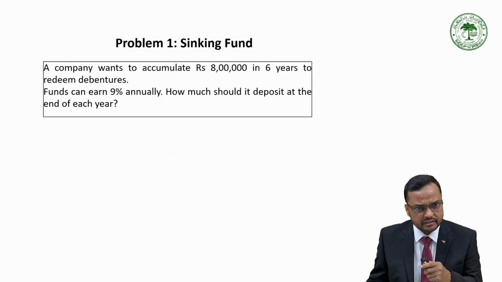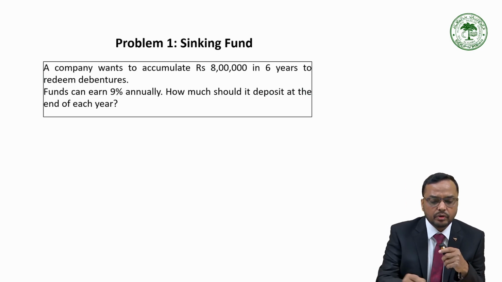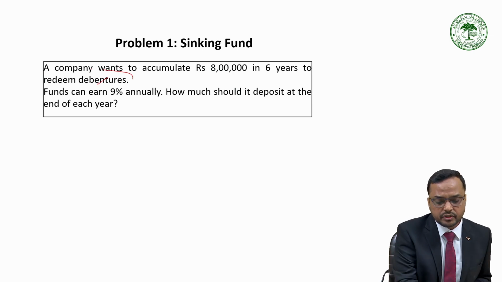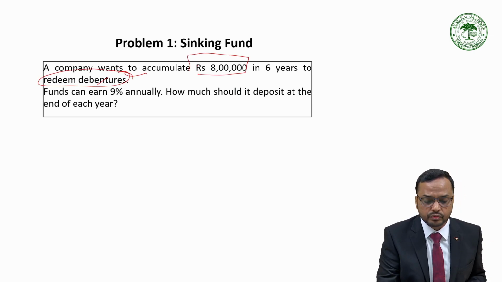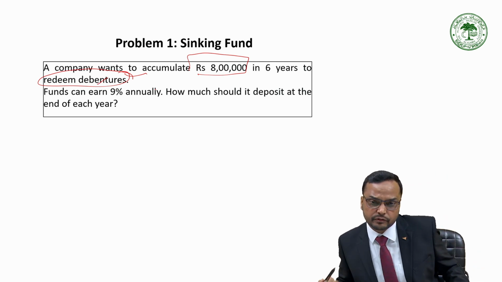Let's try to understand this. A company wants to accumulate 8 lakh rupees in 6 years to redeem a debenture. The company might have issued a debenture and wants to redeem it. Now on redemption, this 8 lakh rupees outflow will create a financial burden on the company.